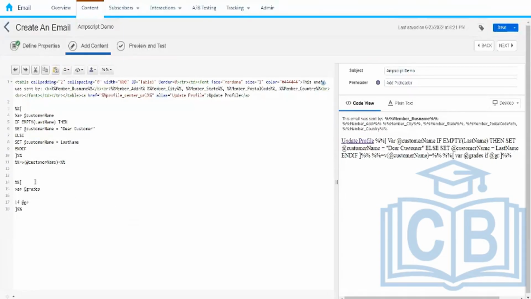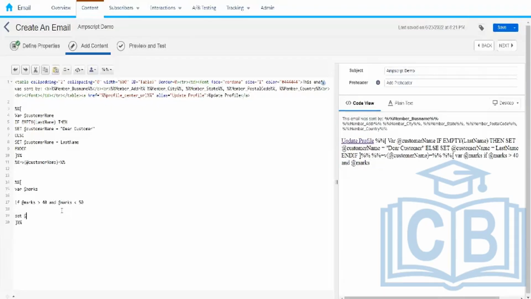Let's say if the marks is greater than 40 and marks is less than 50, then what are we going to do?